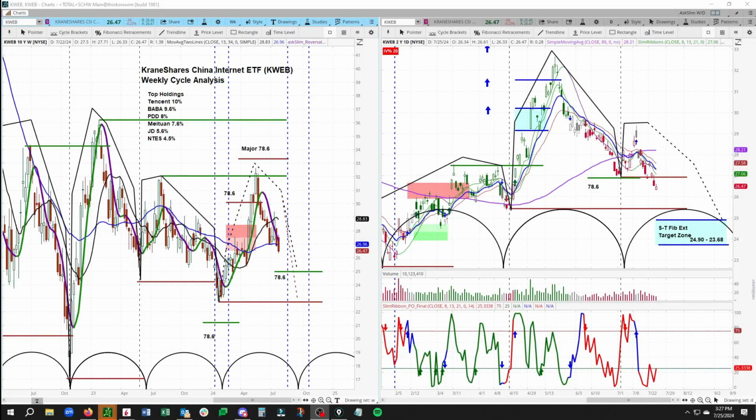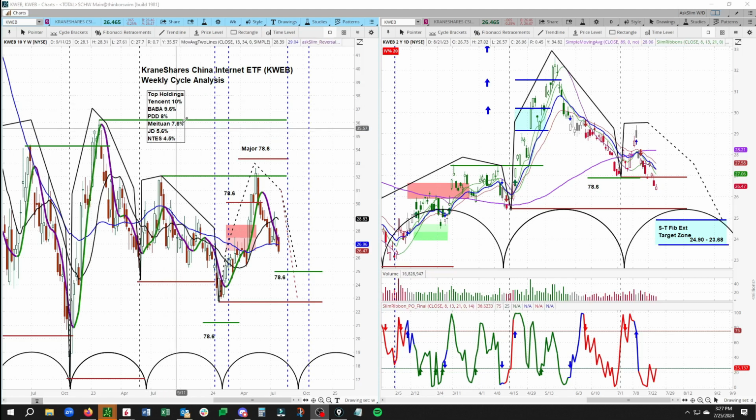In this video, we're going to highlight a short idea that we are watching in the KraneShares China Internet ETF, or the KWEB. What I've done here is I've overlaid some of the top holdings. You can see that Tencent makes up about 10% of the ETF. BABA is at 9.6%. PDD at 8%. Meituan, I think I'm saying that right, at 7.6%. JD at 5.6%. And NTES at 4.5%.